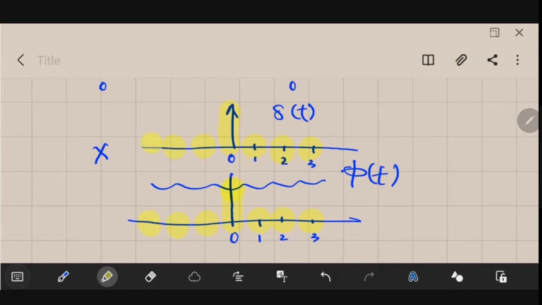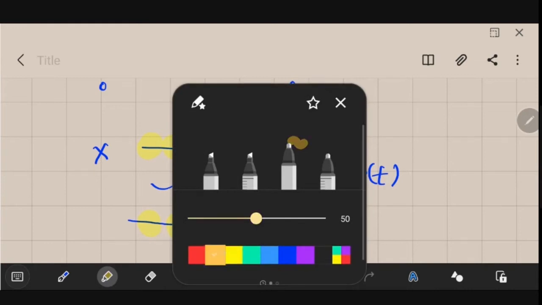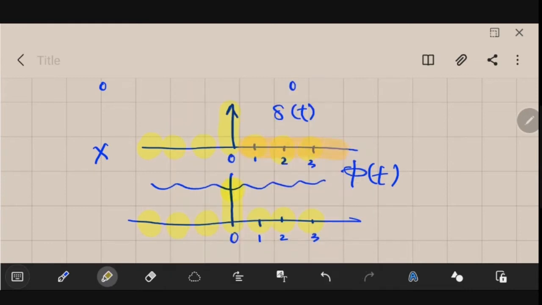But one thing that you could note here is that the value of del of t outside 0 is actually 0. On this side of your del of t and on this side, there is nothing. It is actually 0. It doesn't exist there. So that means the only thing that will be multiplied with this del of t is the value of phi of t at t equal to 0.